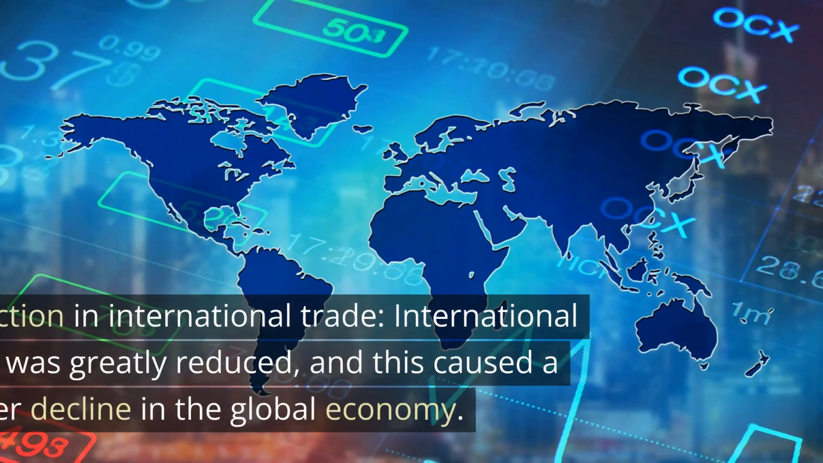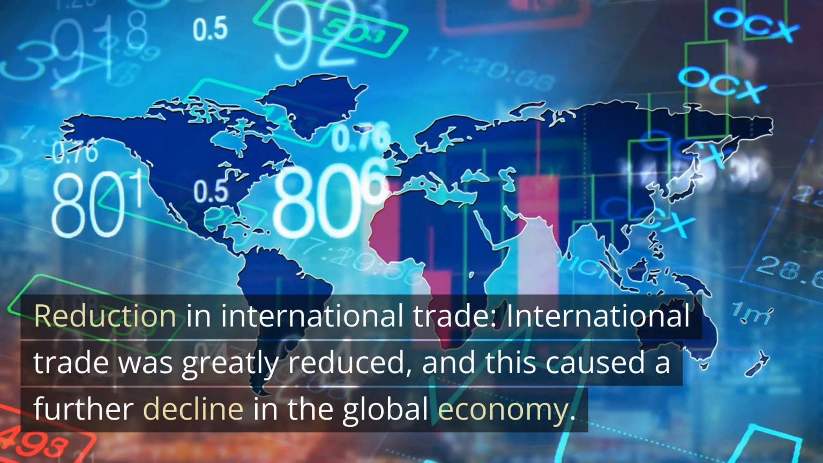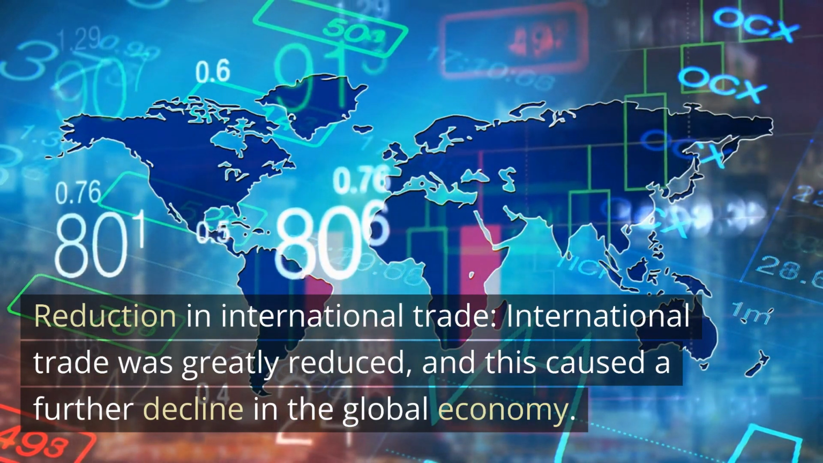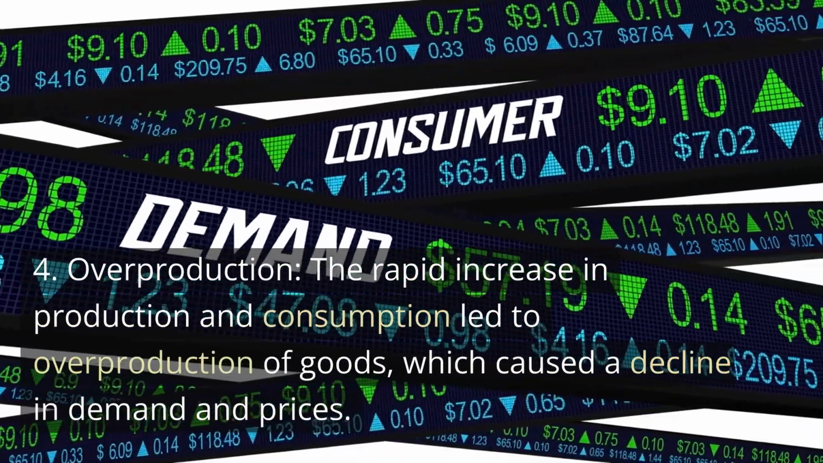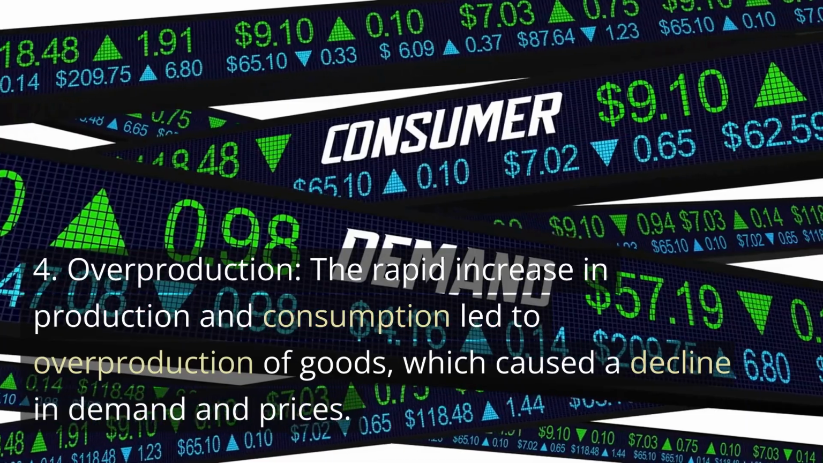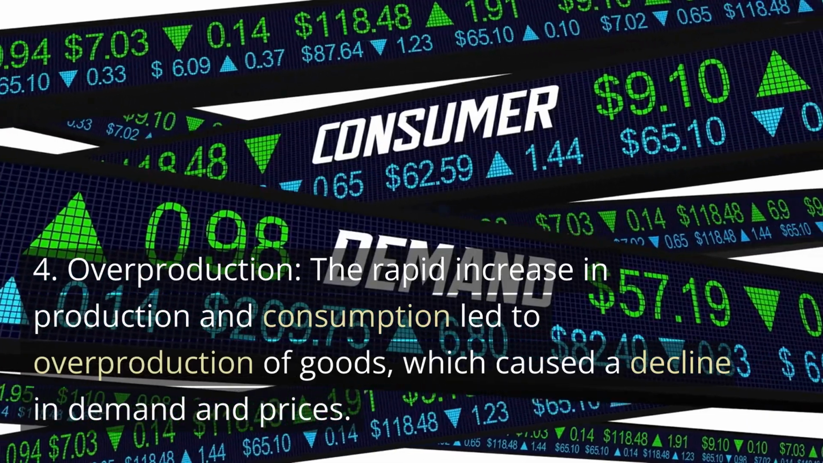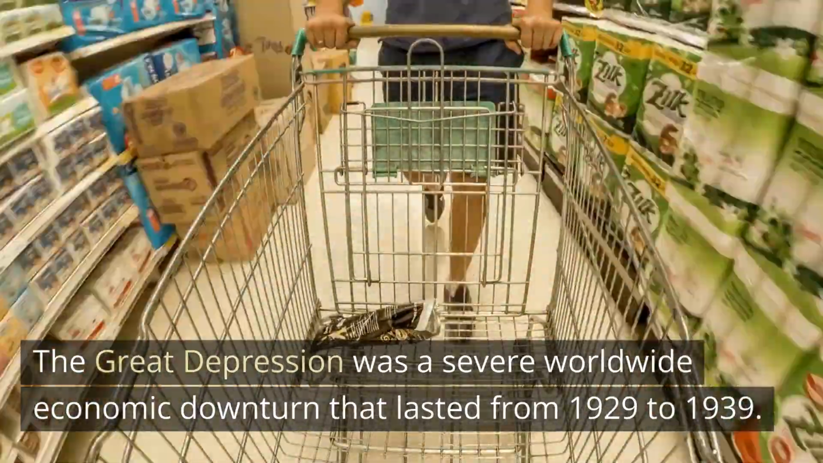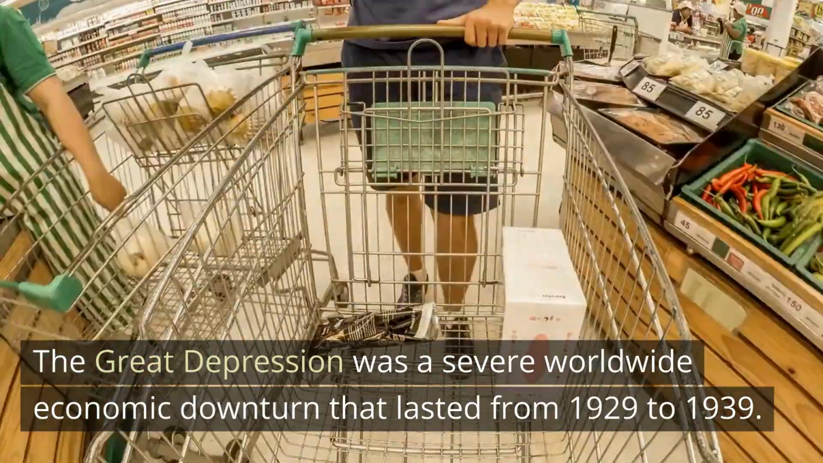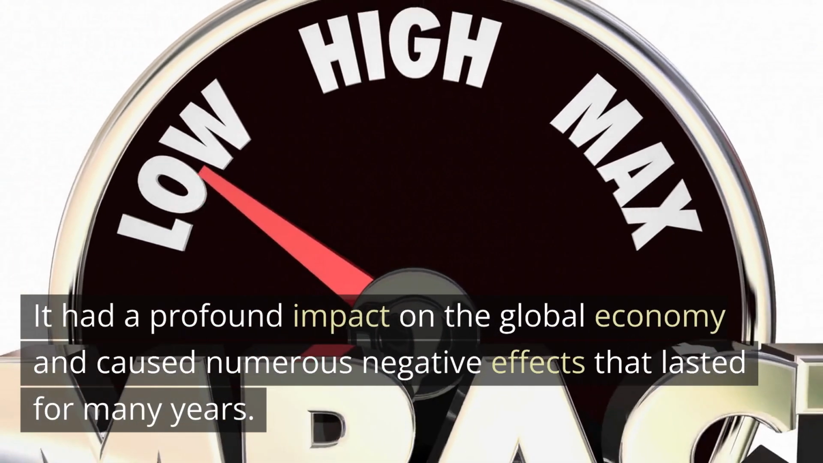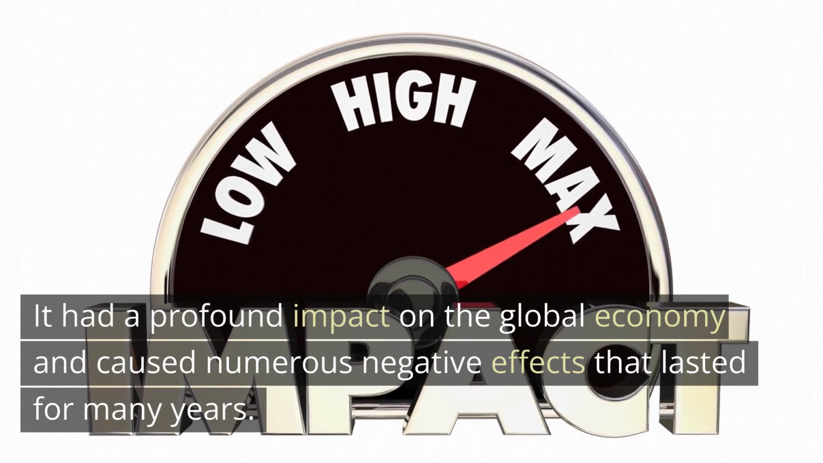3. Reduction in international trade. International trade was greatly reduced, and this caused a further decline in the global economy. 4. Overproduction. The rapid increase in production and consumption led to overproduction of goods, which caused a decline in demand and prices. The Great Depression was a severe worldwide economic downturn that lasted from 1929 to 1939. It had a profound impact on the global economy and caused numerous negative effects that lasted for many years.